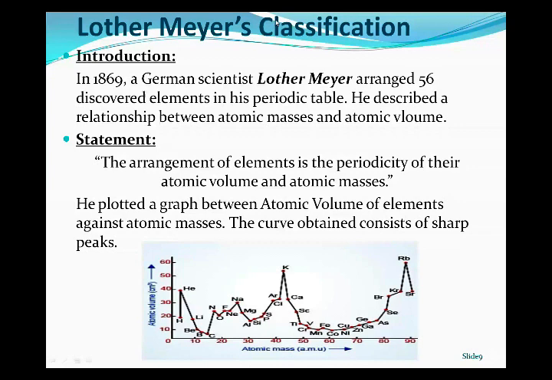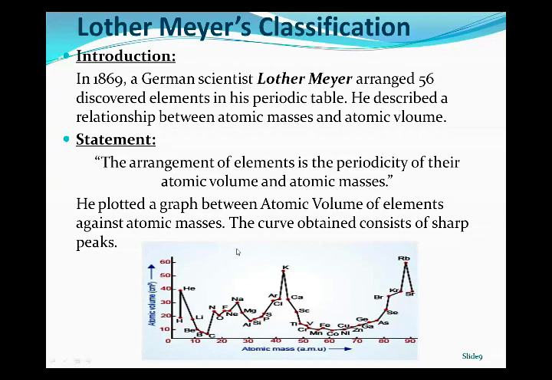He studied that elements with similar properties occupy similar positions on the curve. For example, the highly reactive elements like sodium, potassium, rubidium, and cesium occupy the peak points of the graph, showing that these elements have the largest atomic volume.